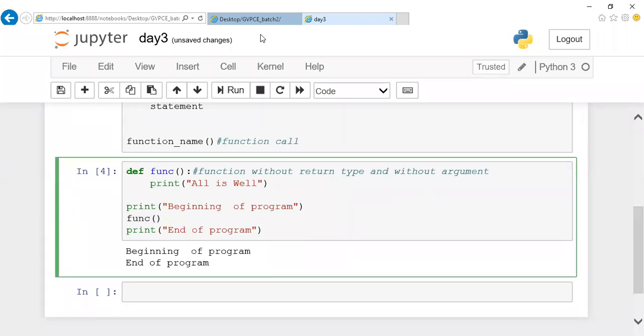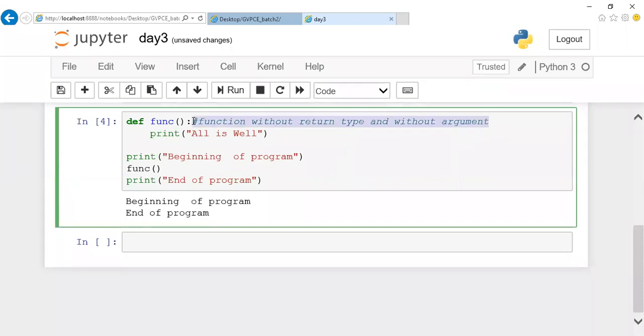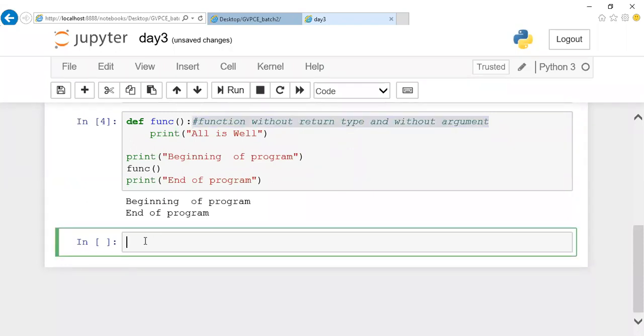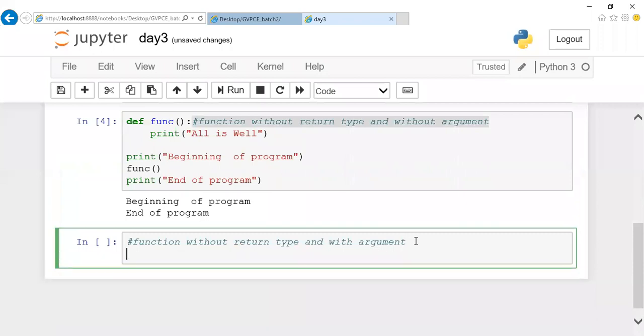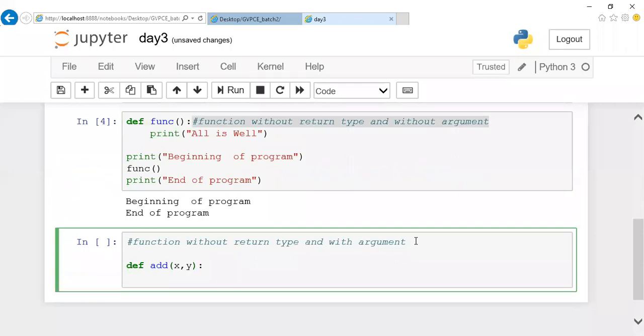The concept is the same as in your C programming, guys. The way of declaration is different. That's it. Next, I'll show you an example of a function without return type, with parameters. Let us assume you're going to write a small program for addition of two numbers. Sum is a keyword, so let us use some other name, add. Let us assume I'm going to receive two parameters x and y from the user.